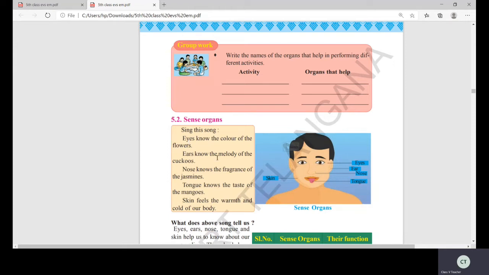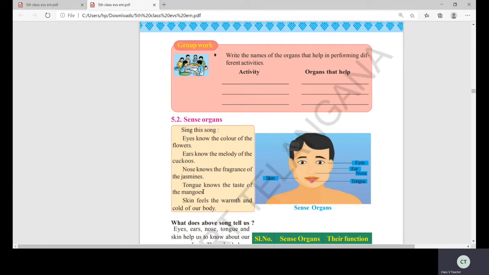Ears know the melody of the cuckoos. Nose knows the fragrance of the jasmines. Tongue knows the taste of the mangoes. Skin feels the warmth and the cold of our body. Eyes know the color of the flowers. Ears know the melody of the cuckoos. Nose knows the fragrance of the jasmines.